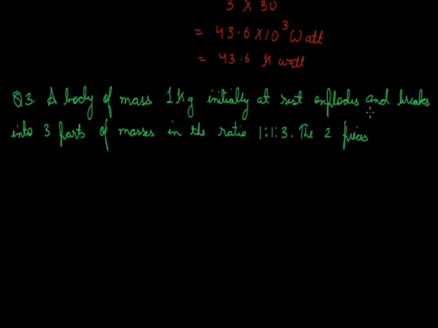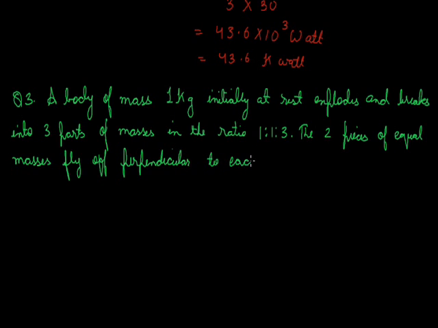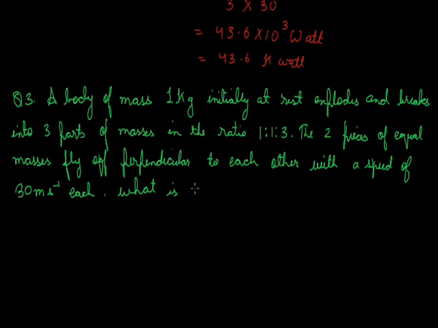The two pieces of the equal masses fly off perpendicular to each other with a speed of 30 meter per second each. What is the velocity of the third fragment or the third part?